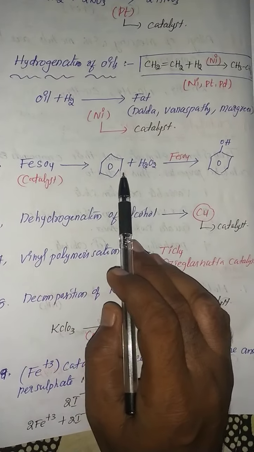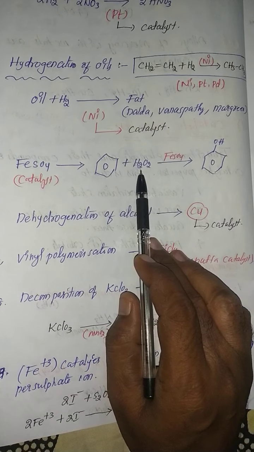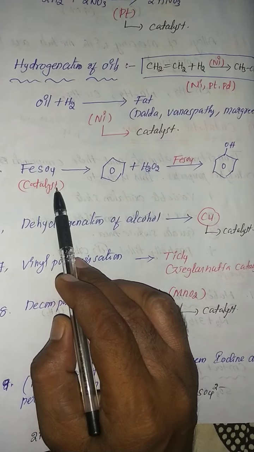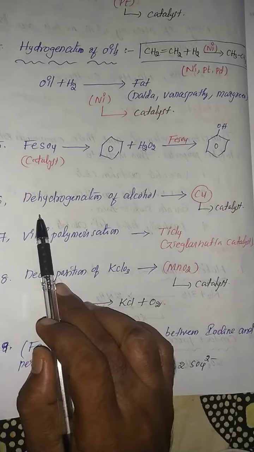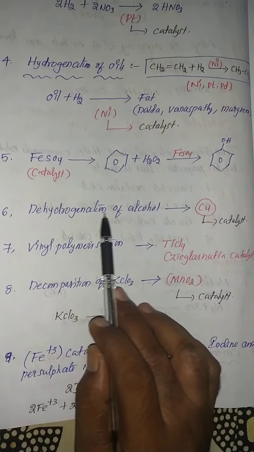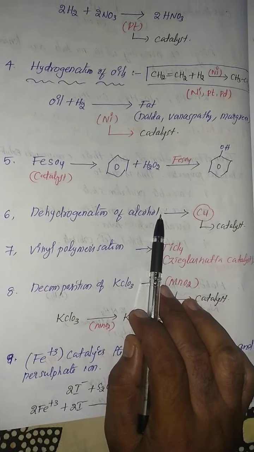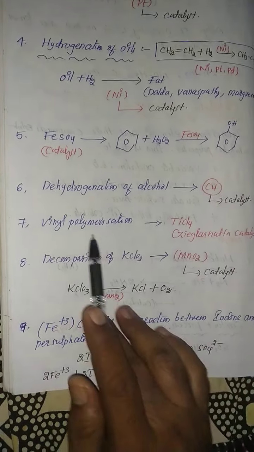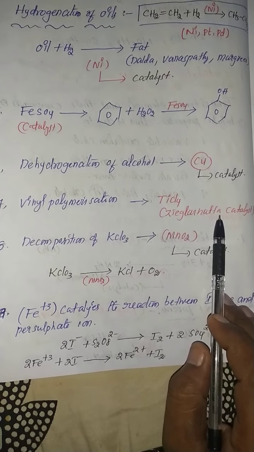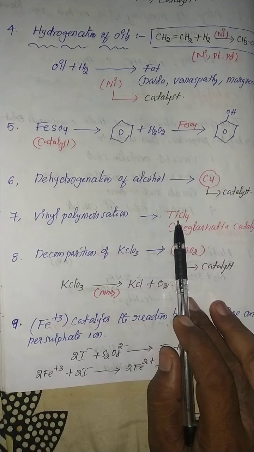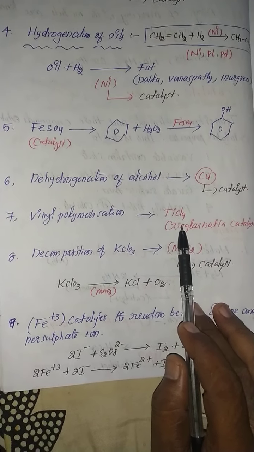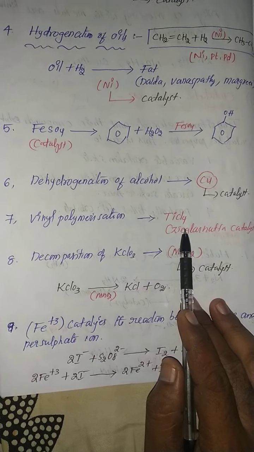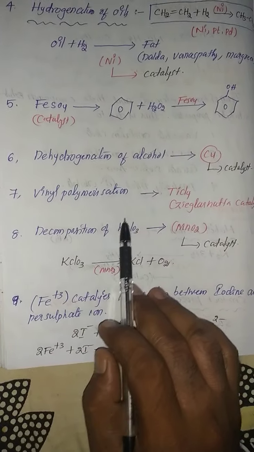And another important one, benzene whenever reacted with hydrogen peroxide to form phenol, ferrous sulfate FeSO4 is used as a catalyst. Important point. And dehydrogenation of alcohol, this information we will discuss in the alcohol chapter. In dehydrogenation of alcohol, generally copper catalyst is used. Vinyl polymerization, Ziegler-Natta catalyst is used. Already discussed in the preparation of high density polythene, Ziegler-Natta catalyst and triethyl aluminium are used in the vinyl polymerization.